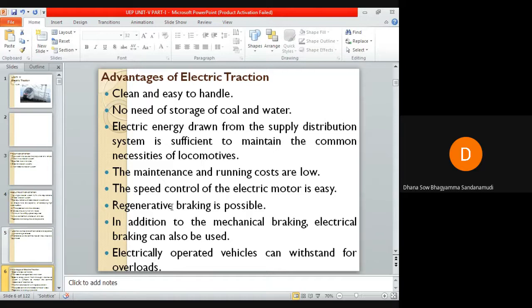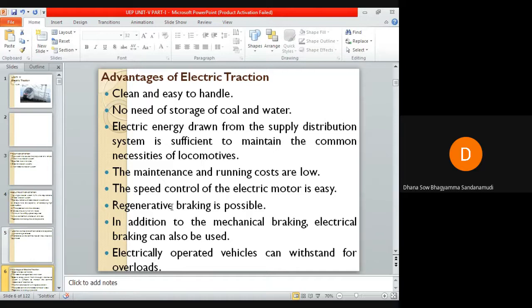Whatever supply is coming from the distribution system is more than sufficient to maintain the necessities of the locomotives. The maintenance and running costs are comparatively low. The speed control of the electric motor is easy. Regenerative braking is possible, so during the braking period, energy can be fed back to the supply system.